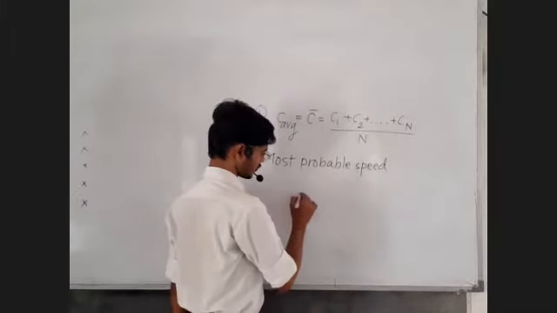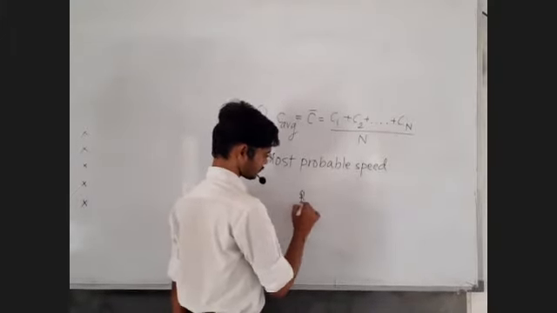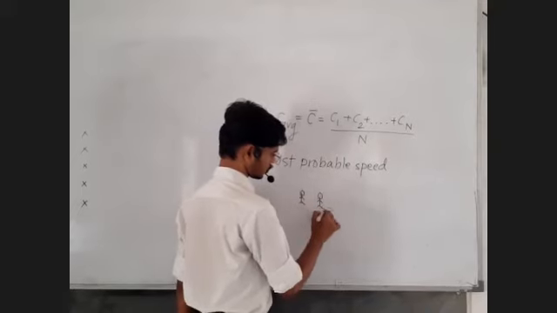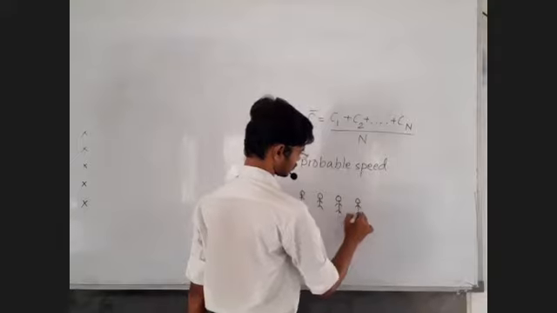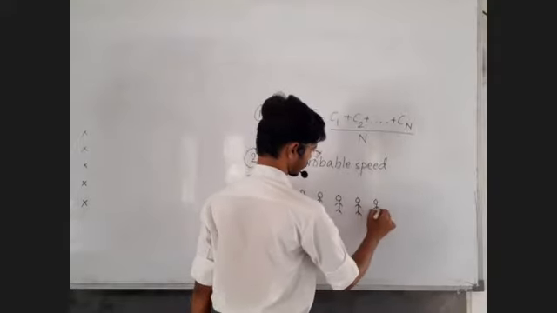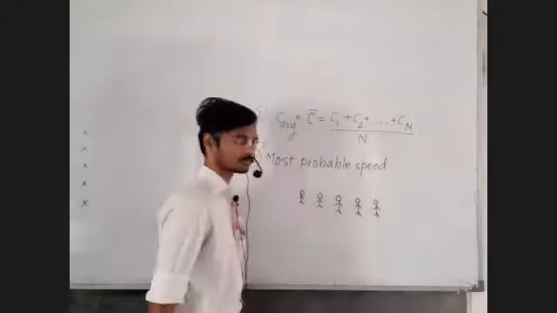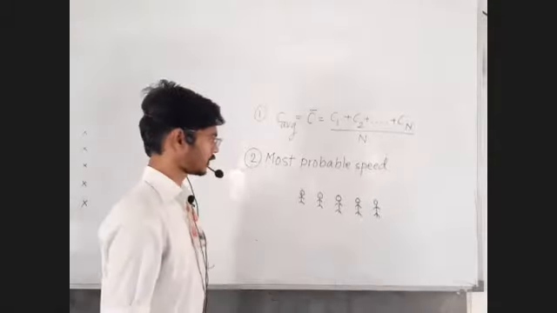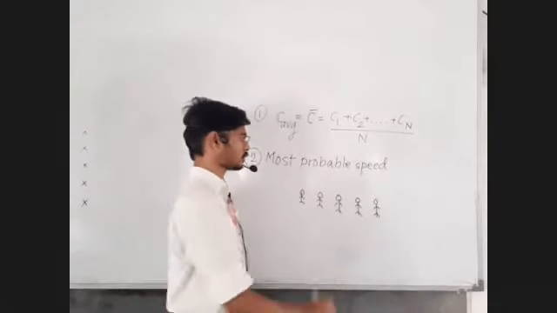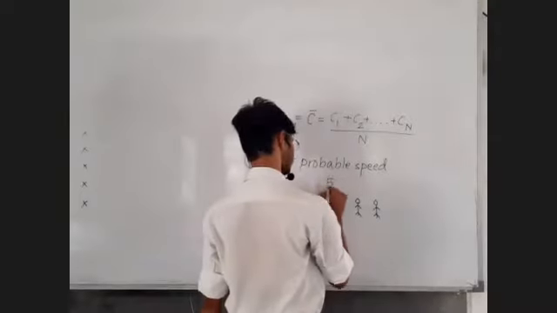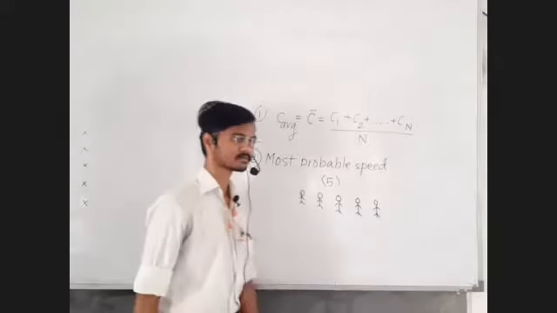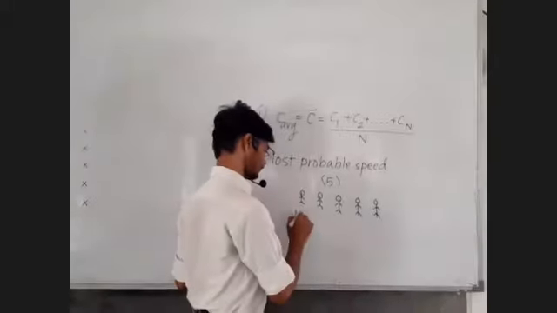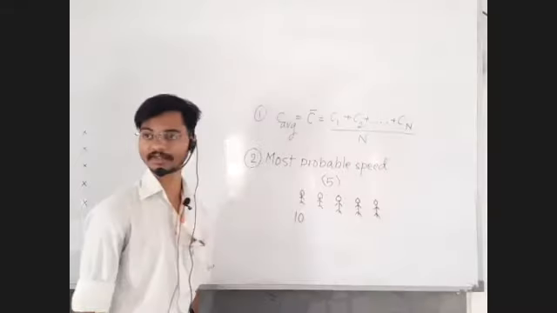There are 5 people. 1, 2, 3, 4, and 5. Let us take the example of thieves. There are 5 thieves. Each has a record.